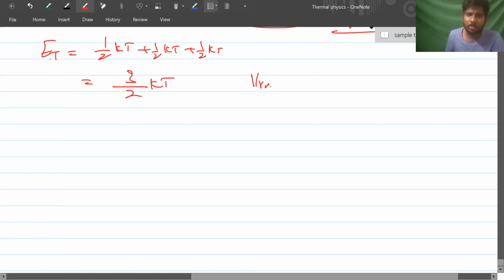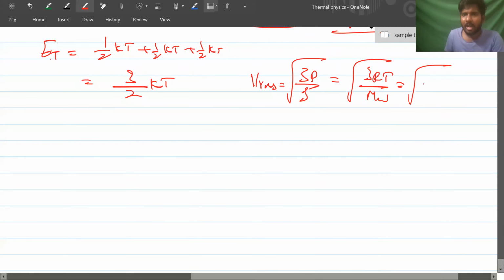But we know velocity of RMS is equal to square root of 3P by rho. That is equal to square root of 3RT by molecular weight, which is equal to square root of 3kT by m.